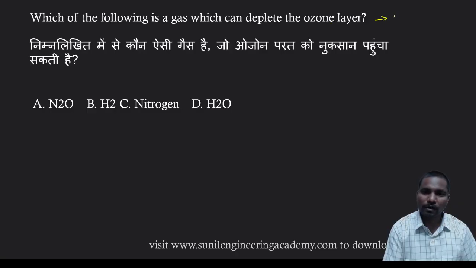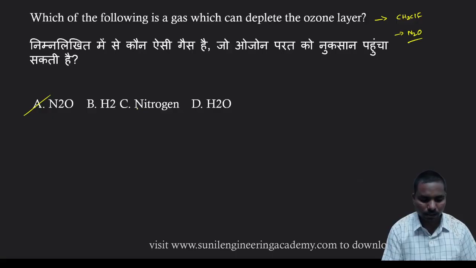So already we have given chlorofluorocarbon, CHCl2F, and also nitrous oxide. Nitrous oxide also participates in the depletion of the ozone layer. So N2O, nitrous oxide.